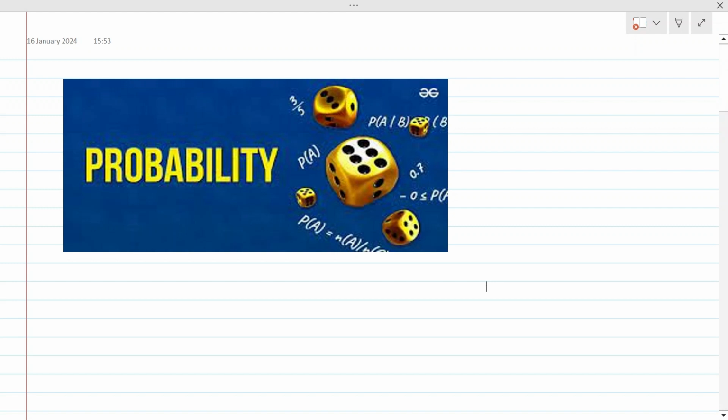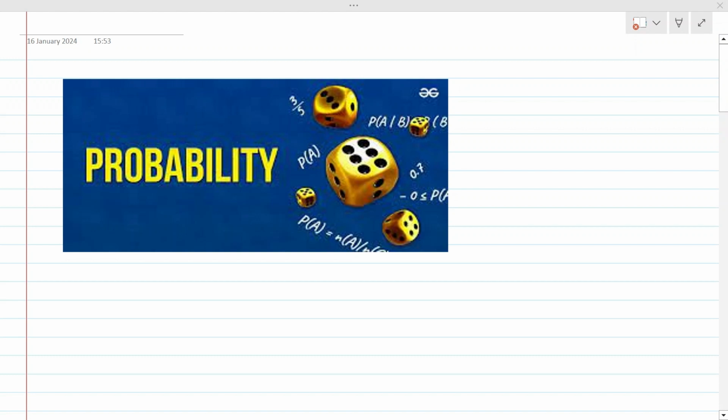It is a very easy chapter that students can do with mental math only, but there are some basic steps which have to be followed. Only the steps matter, and students can get full marks in the probability chapter. That is the very positive thing about probability.